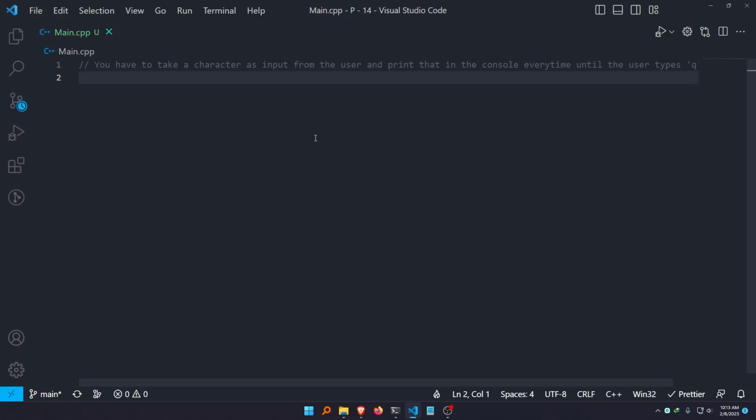So from here I can understand that I actually don't have any termination point until getting Q. For example, I am giving the user a great opportunity to type anything he or she wants, but within a single character, and I have to print that out. But I have to stop the program only when the user types Q. So I actually don't have any idea when the user would type Q or after how many iterations.